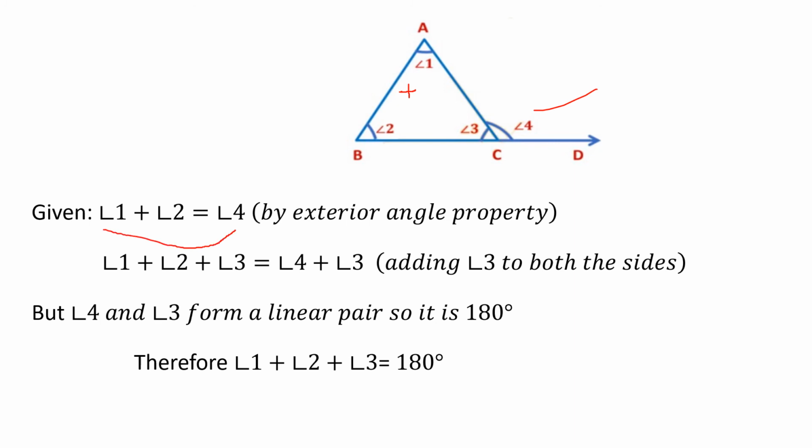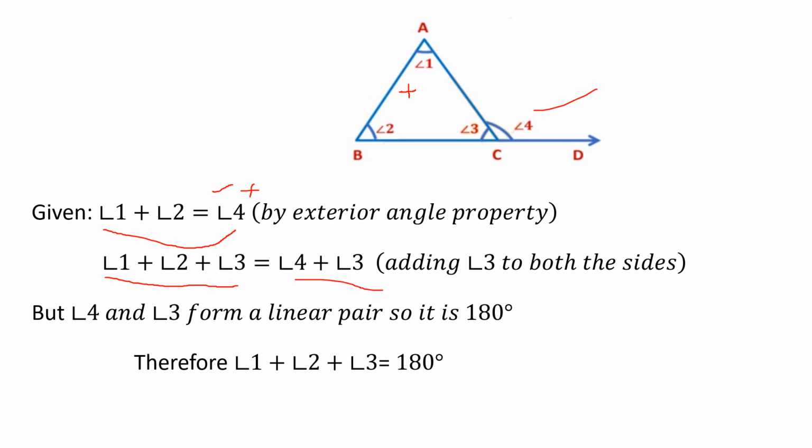Next, we want to add angle 3 to both sides of the equation, to the left hand side as well as to the right hand side. For verifying, you want to find out the answer, angle 1 plus angle 2 plus angle 3 is equal to 180 degrees. You want to bring that statement. For that calculation, you are adding angle 3 to the left hand side, so angle 1 plus angle 2 plus angle 3. In the same way, you are adding angle 4 plus angle 3.